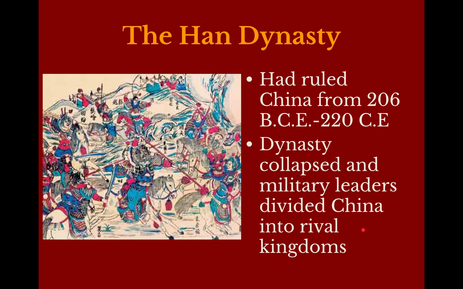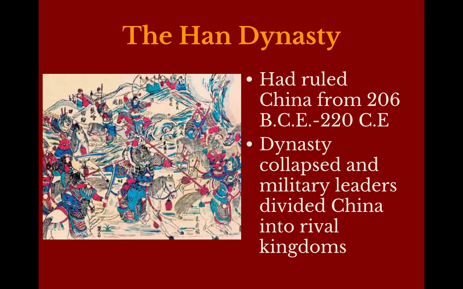So let's just do a recap back to period 2 ever so briefly and remind ourselves of what China was like before. So you hopefully will recall the Han Dynasty. This was another golden age in China. It lasted for about 400 years. It also lasted at the same time as the Roman Empire. So it was rivaling the Roman Empire in terms of wealth and strength and power.